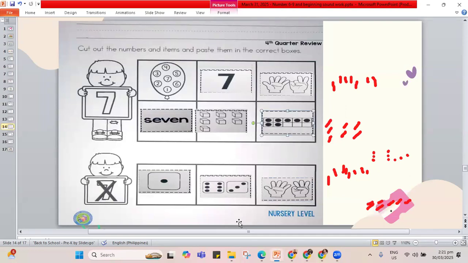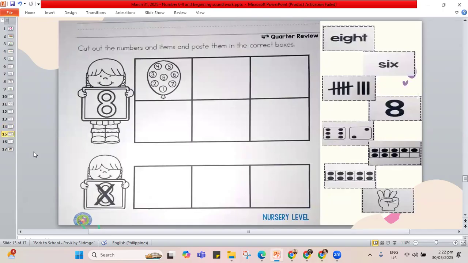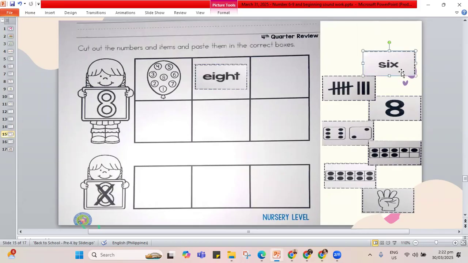So now we're done with this one. If you are not yet done with the work, pause the video, play it again once you are done. But I'll move on to this part, and this is number 8. So we will go to 8. Does this show the word 8? Spells out 8? Yes, E-I-G-H-T. That is 8. Is this for 8? No, this is the word 6.